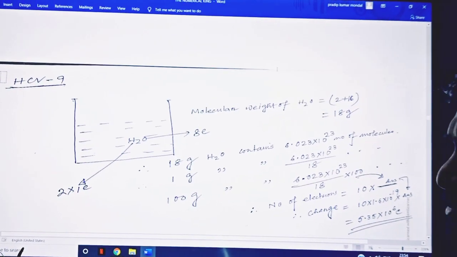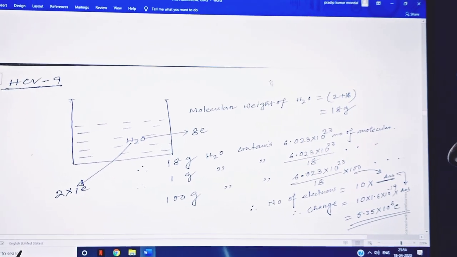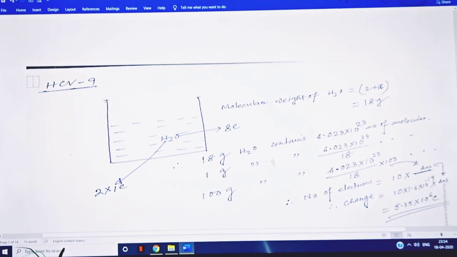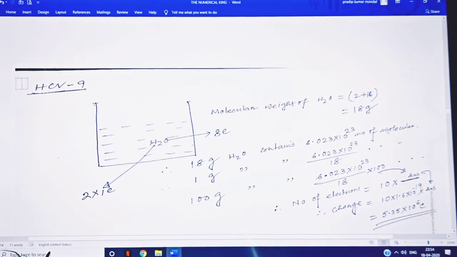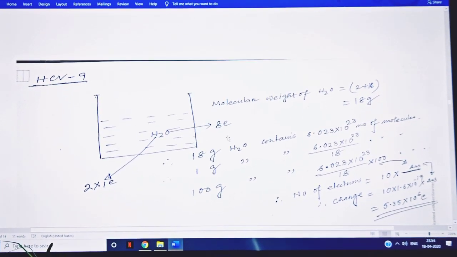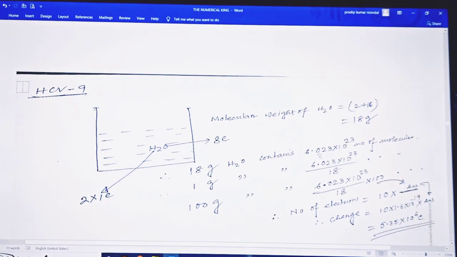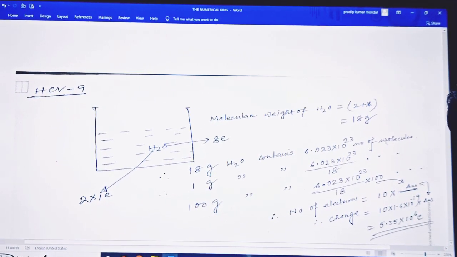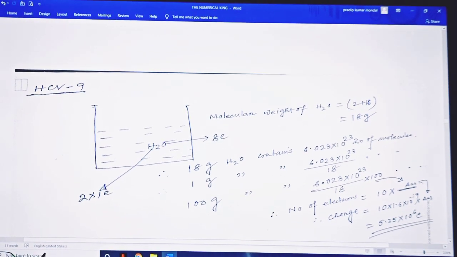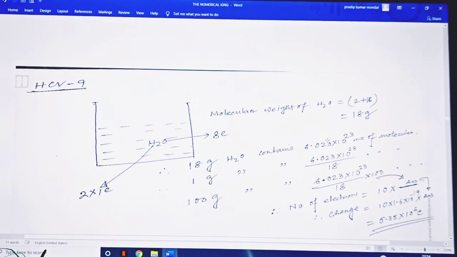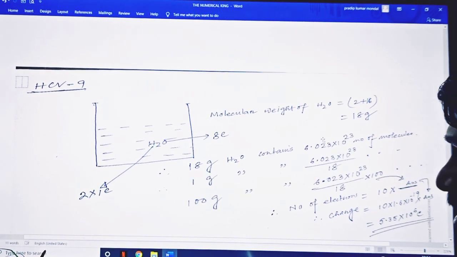From the mole concept, we know that the molecular weight contains this Avogadro number of molecules. 18 gram H2O contains 6.023 into 10 to the 23, the Avogadro number of these molecules. If you take the atomic number, then this contains this number of atoms, and this volume is 22.4 liter.